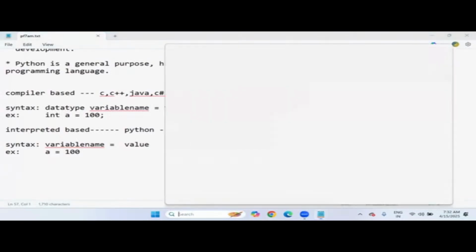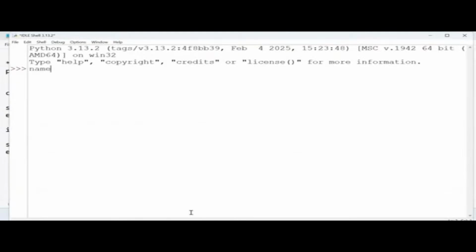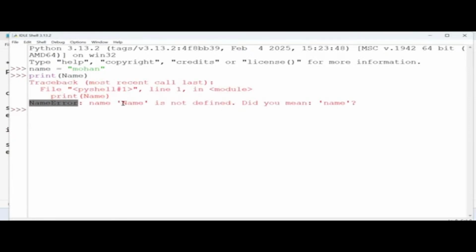Let's have a look at that once. Suppose here name equals Mohan. My variable name is name and Mohan is the value, right? Then press enter. Let me print the name. If I'm trying to print capital NAME, you will see that an error will come, because you mentioned your variable name in lowercase, but you are trying to access it with capital N. So it is giving a name error. Look at this, the name error: name NAME is not defined.